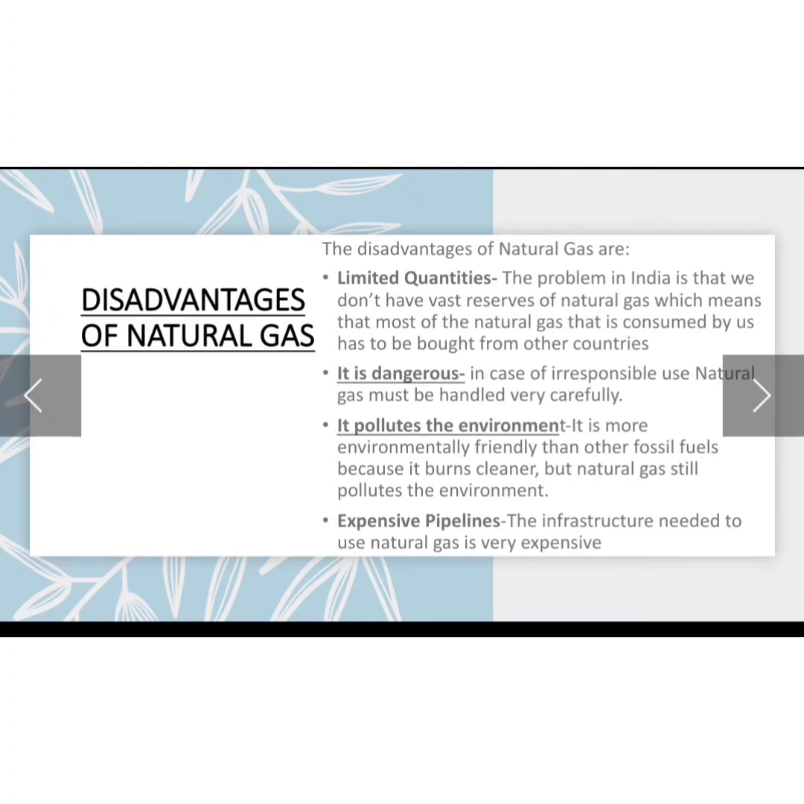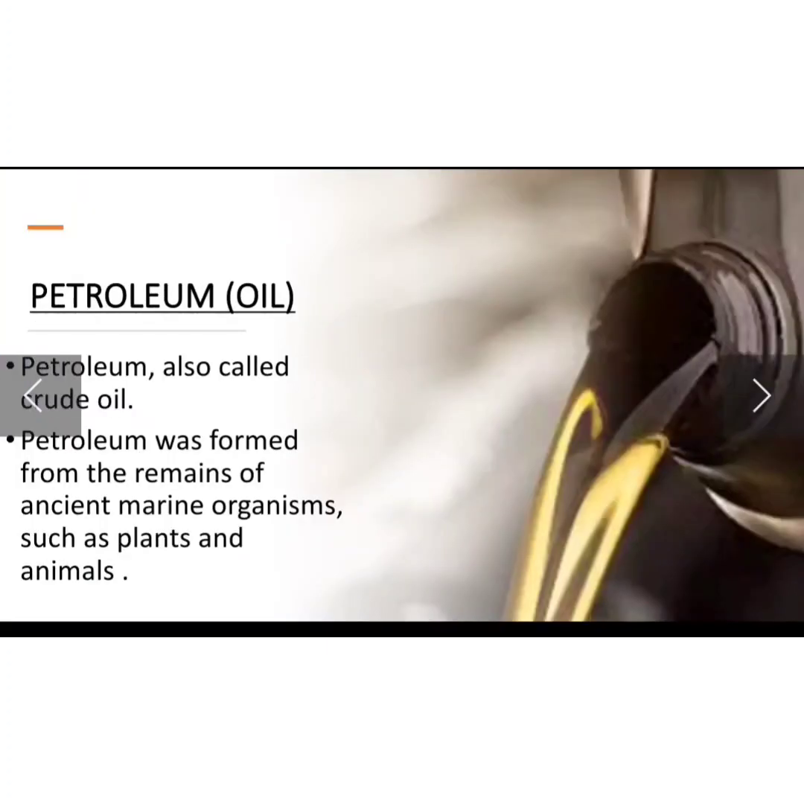And last, expensive pipelines. The infrastructure that is needed for the use of natural gas is very expensive. Thus the infrastructure is expensive, and making of pipelines is also very expensive. So these are certain disadvantages of natural gas. Now we are going to talk about petroleum, which is also called crude oil. Okay, it is an oil only, but we call it crude oil.